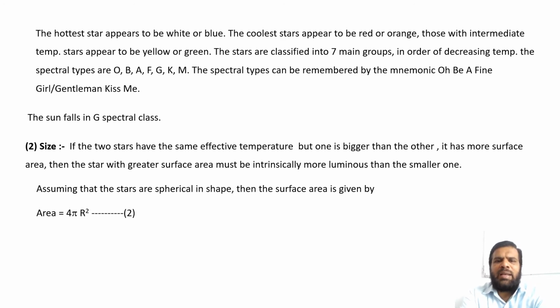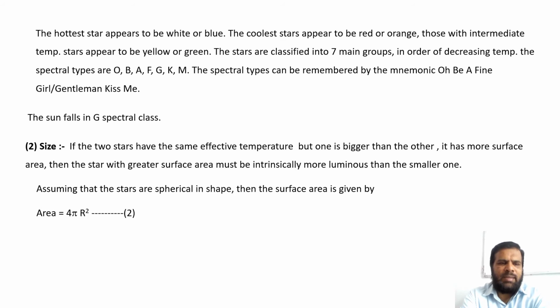The stars are classified into 7 main groups in order of decreasing temperature. The spectral types or classes are O, B, A, F, G, K, M. The spectral types can be remembered by the mnemonic: Oh be a fine girl or gentleman, kiss me. The Sun falls in the G spectral class.